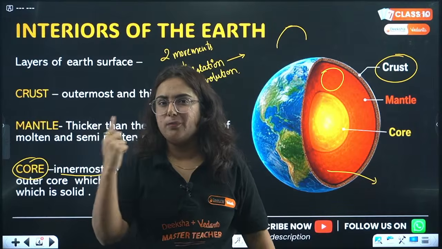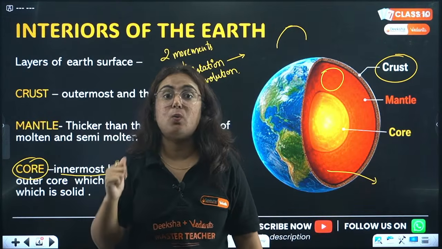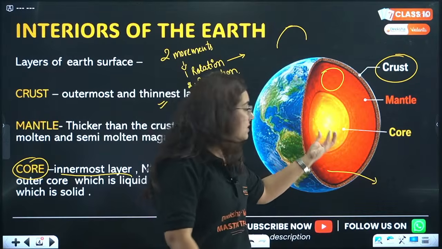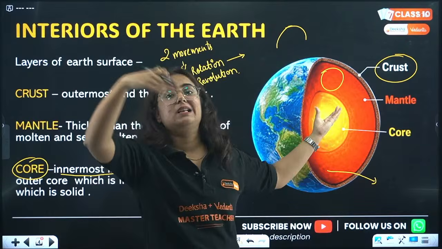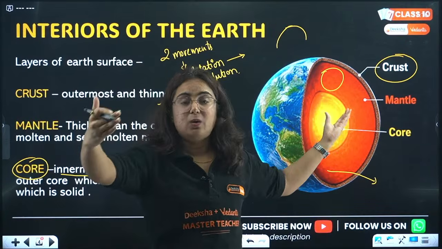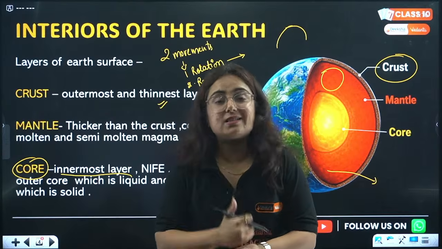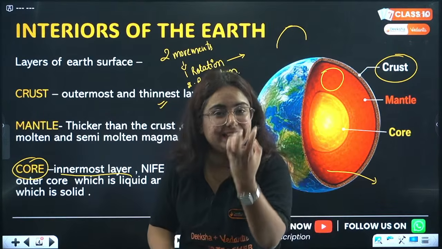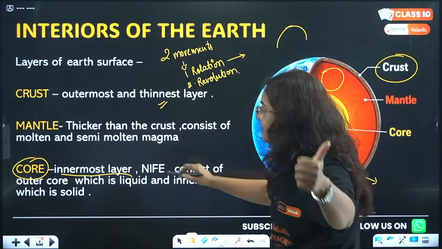Whenever there is a movement in the earth, either rotation or revolution, sometimes this molten liquid makes routes and comes out. Scientists started doing research on it, and this is how we know about the interiors of the earth. Getting my point? And now this is solid.